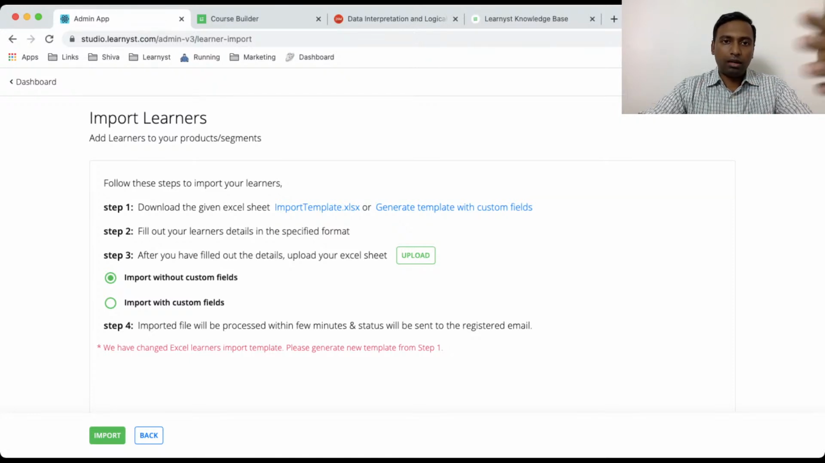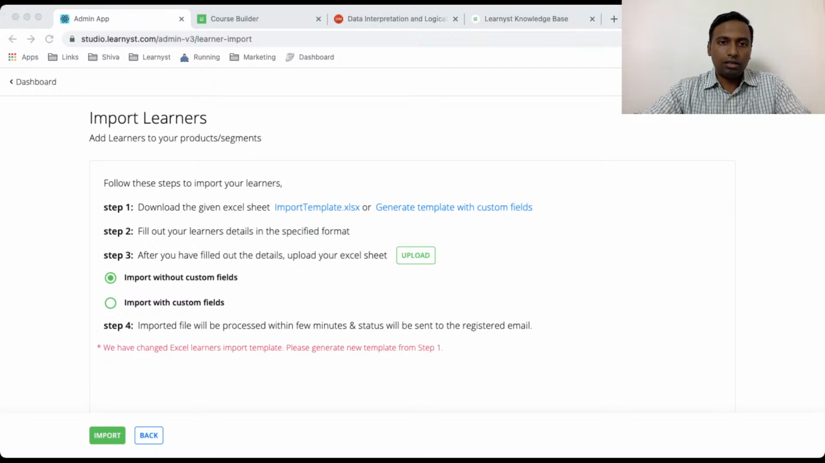I'll not get into that. It's the same one that we had before. So all you have to do is import the set of learners that you want to this segment. Just download the Excel file and you will be able to upload them with the normal process. And basically, what happens is after you have added and enrolled these learners,